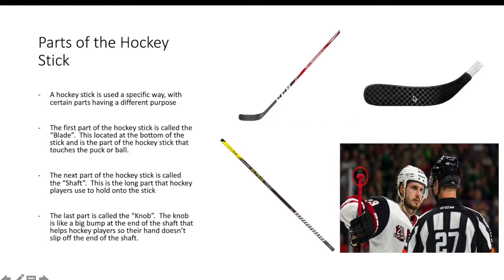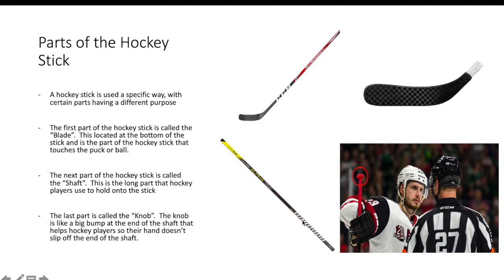So I have a picture right here. This is called the blade. This is the bottom part of the hockey stick. This is what touches the ball or the puck, and it is called the blade. The next part of the hockey stick is called the shaft. This is the long part of the stick that hockey players use to hold onto the stick.